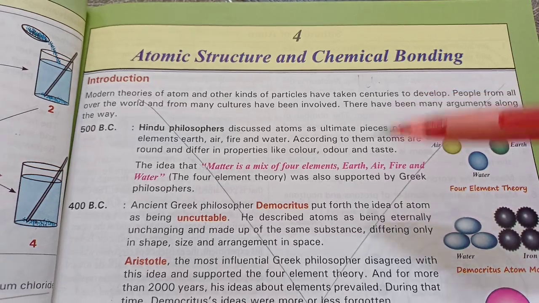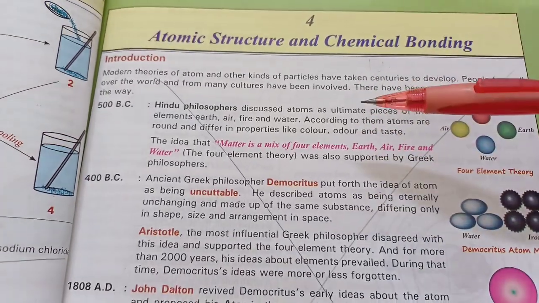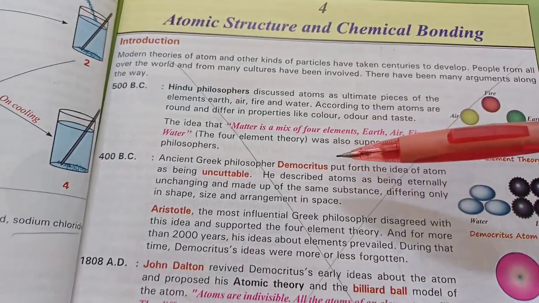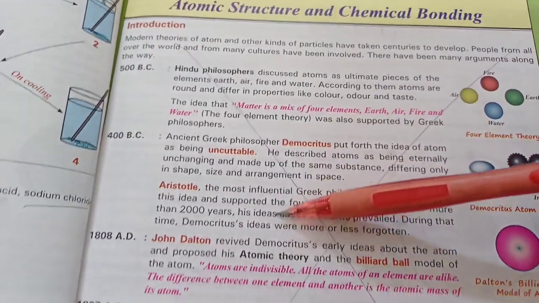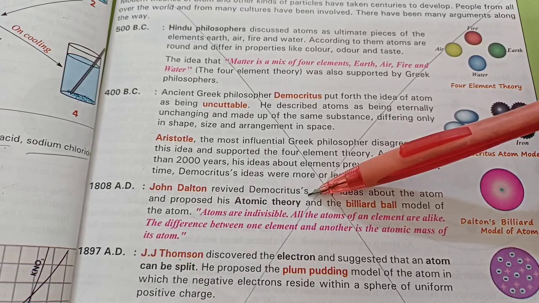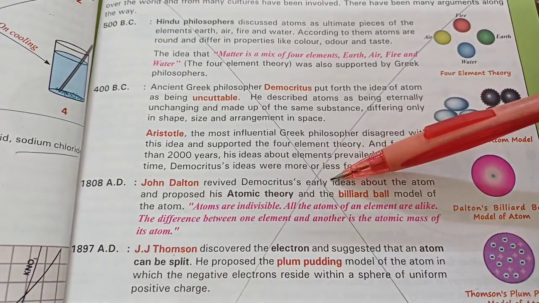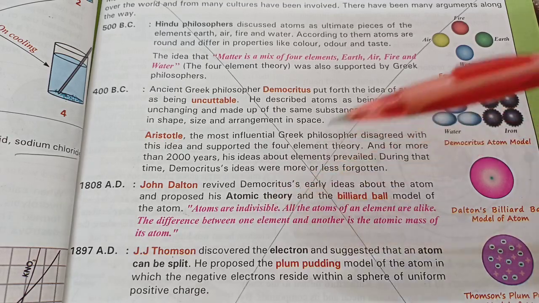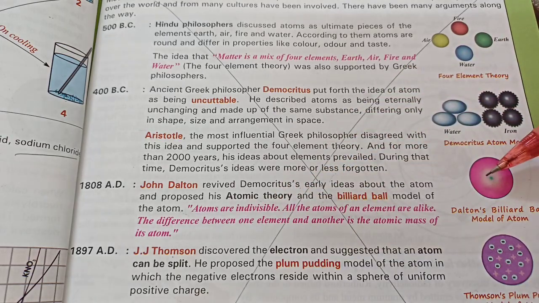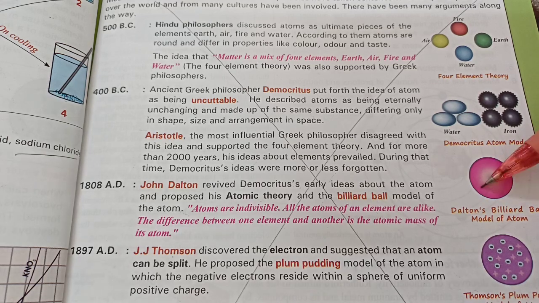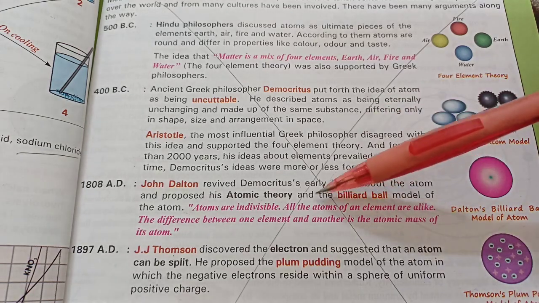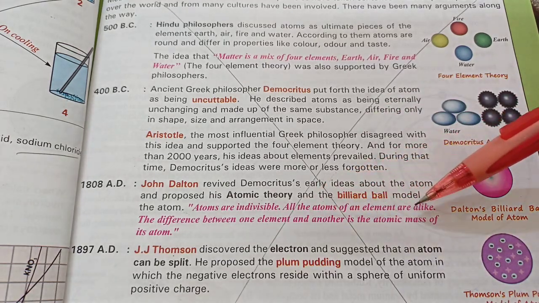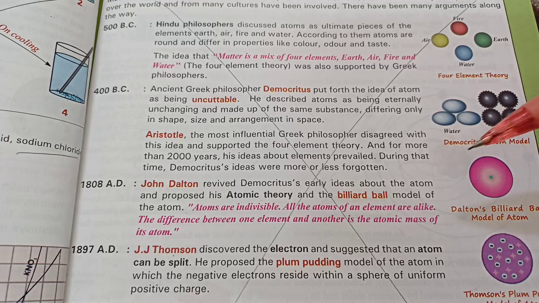Knowledge about atoms started with the early scientists and philosophers like Democritus and Aristotle. John Dalton gave the atomic theory, but many of his postulates were proved wrong later. He said that atoms are indivisible, but now we know that atoms can be smashed in particle accelerators and they are made up of smaller particles like electrons, protons, and neutrons. And he said that all the atoms of an element are alike, but it need not be so because isotopes of the same element have atoms which are a little different from each other.